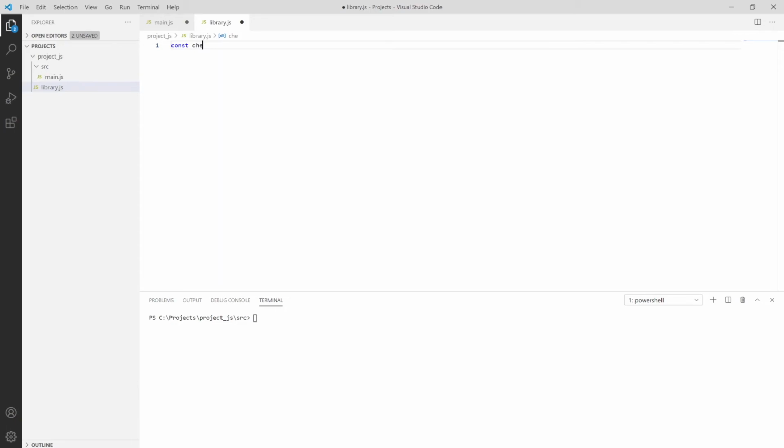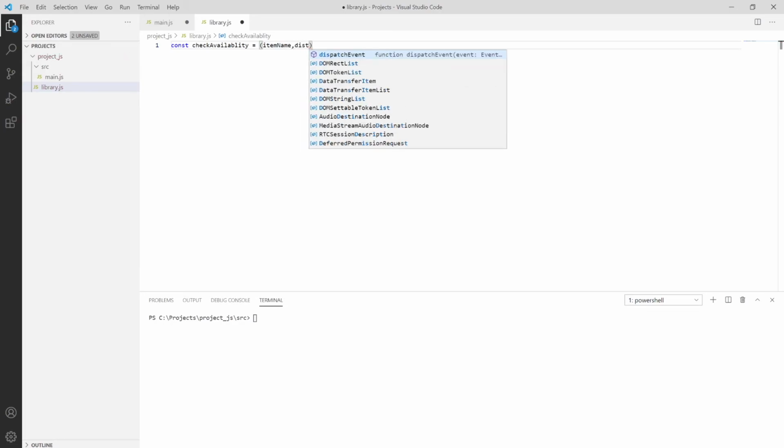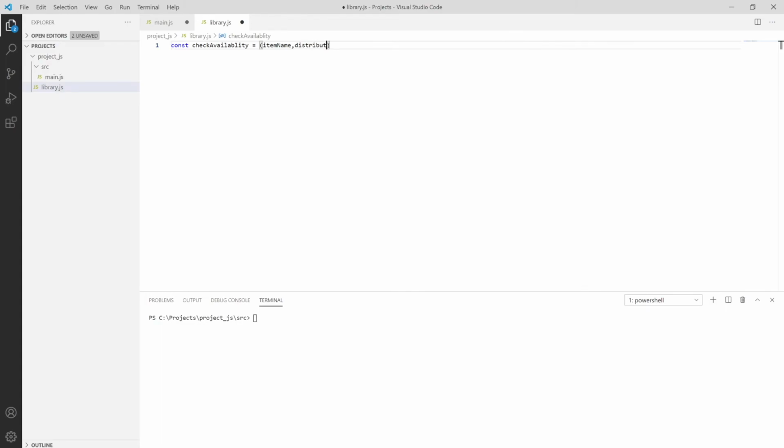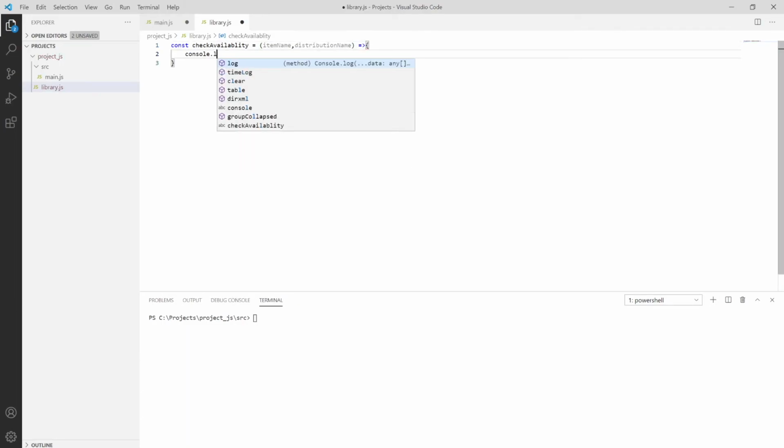So I'm putting availability, and it will take as parameters item name and distribution name, and then I'm using the ES6 arrow function, then putting console.log over here, which is checking